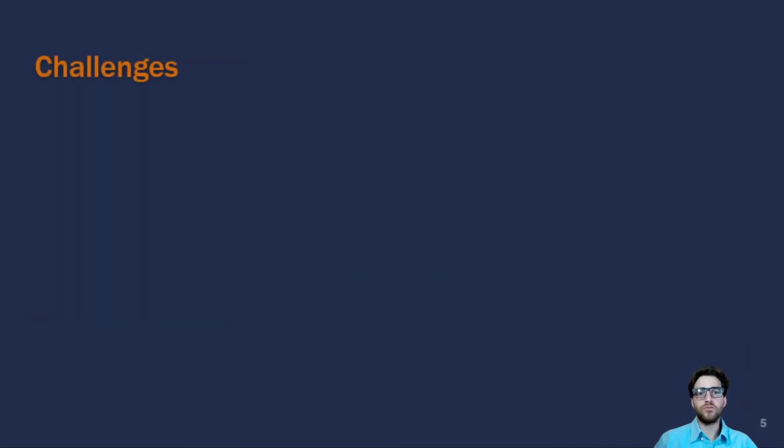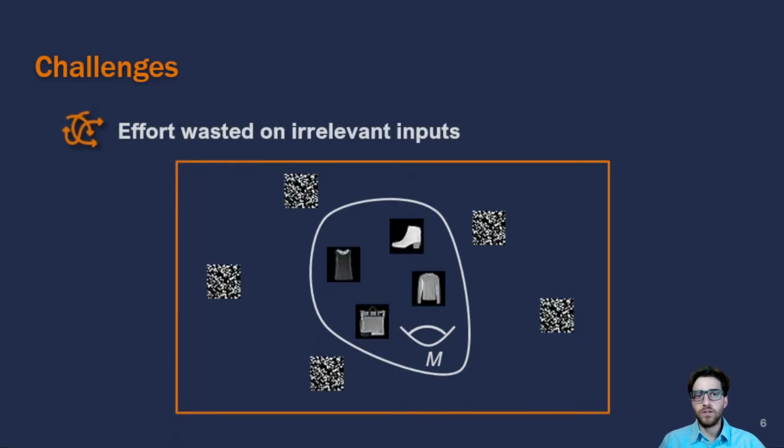Now let's move on to some of the challenges that DNN verification techniques have. The first challenge is that currently verification focuses on the entire input space and wastes effort on inputs that are not relevant. For the case of Fashion MNIST, the images are 28 by 28 pixels, that is 784 pixels in total.